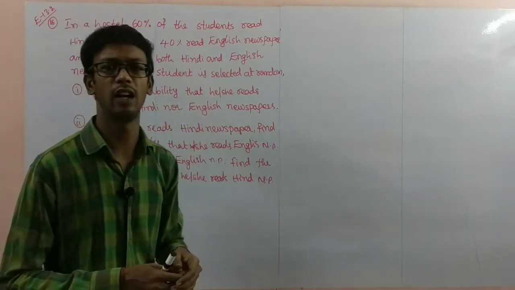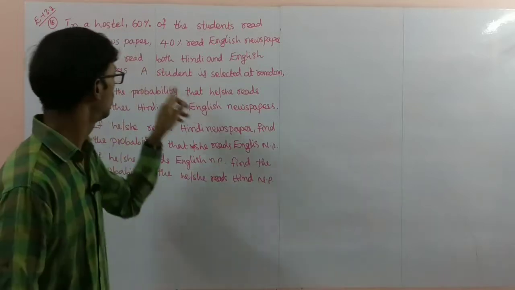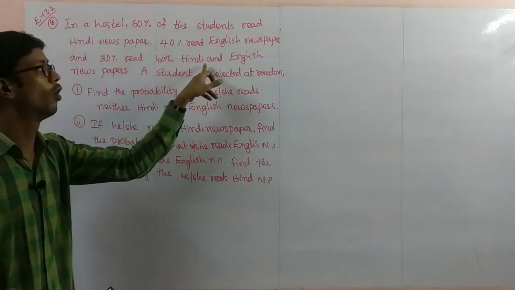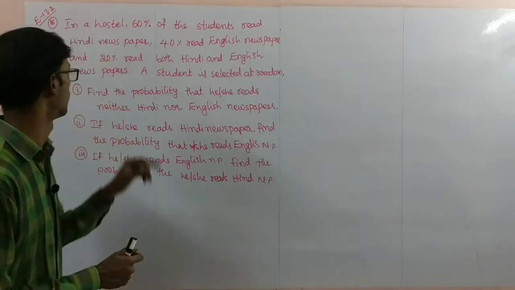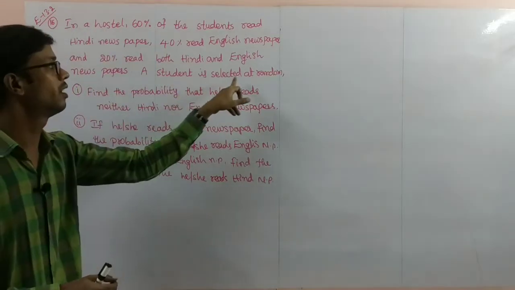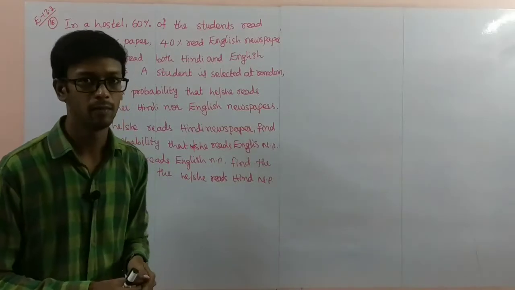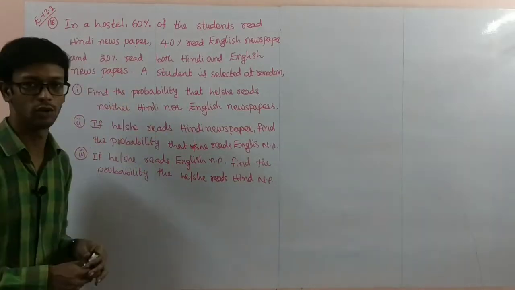Some members can read both. A student is selected at random. You have to find the 3 questions here.